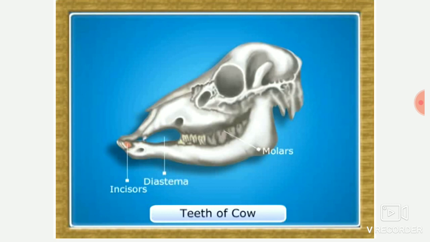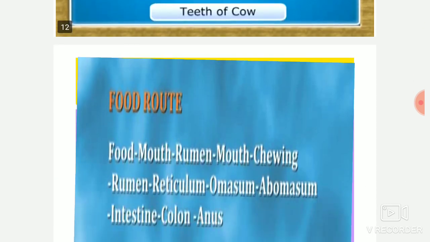So here you can see that they do not have the canine. That space is called diastema, and they have well developed molars and premolars, which are very flat to chew and mash the food properly.